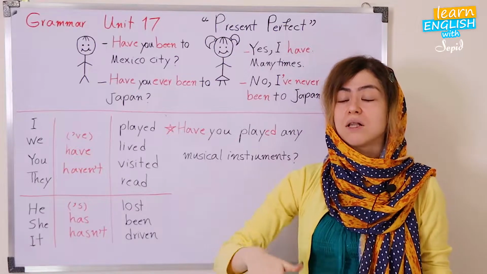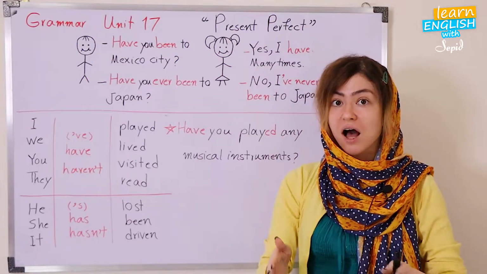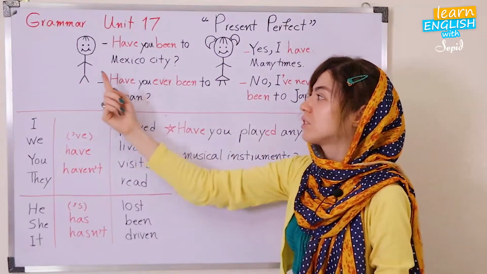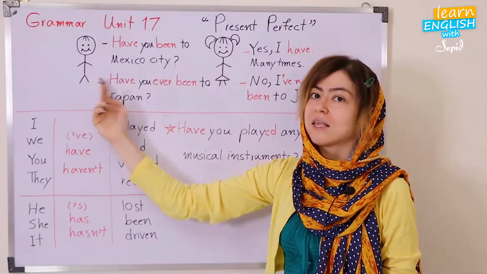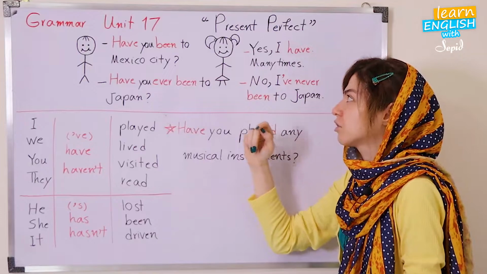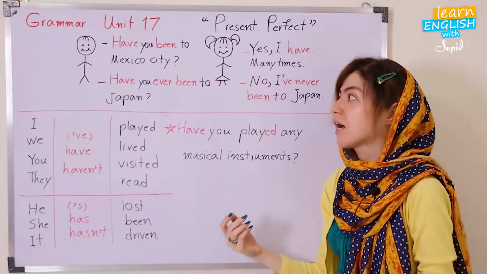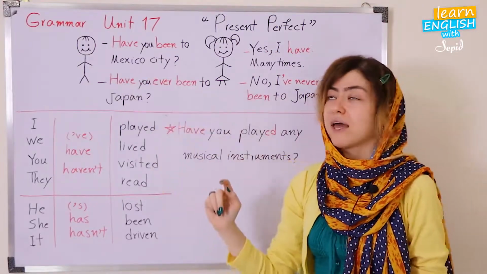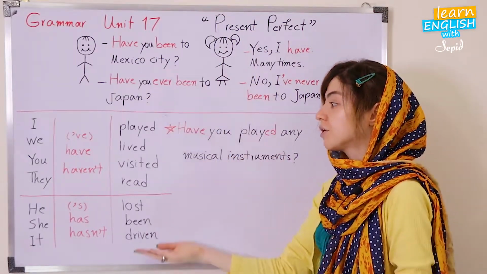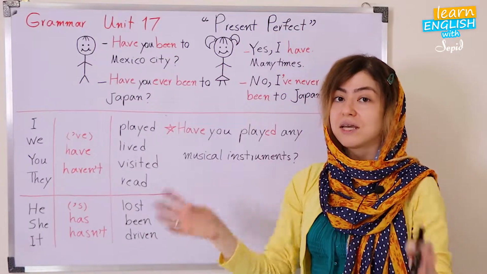So our experiences belong to the past, but they have their effects on our today life. Just pay attention to this. Here you see two people, a girl and a boy. You see them? The boy is asking some questions about the girl's experiences. Let's see what type of questions he asks in present perfect tense, and how the girl is answering. And then we're going to learn the formula of that. We're going to make our own sentences in order to communicate with people.